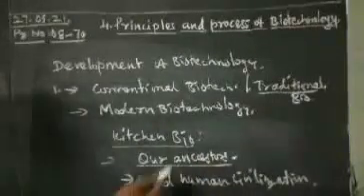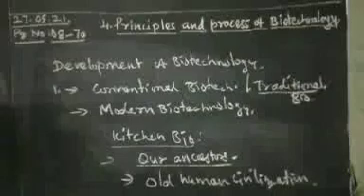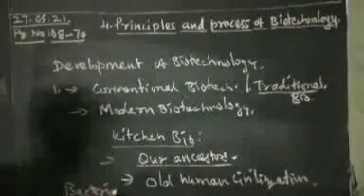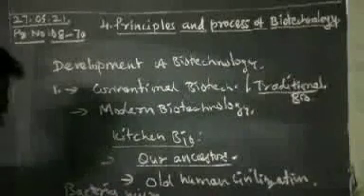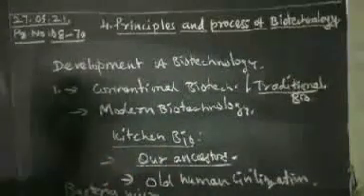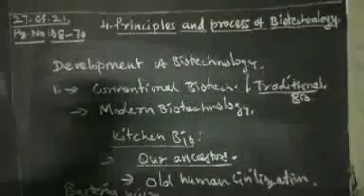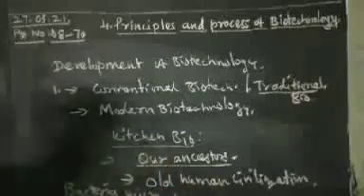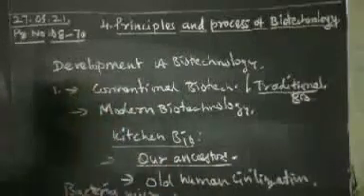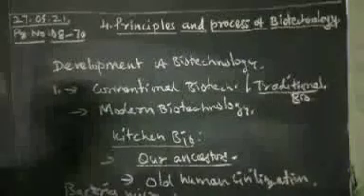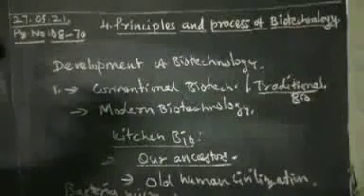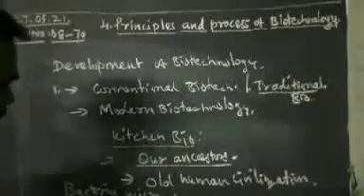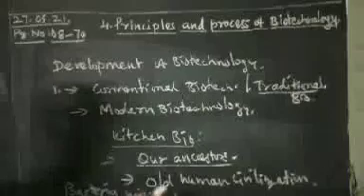With the help of bacteria, microorganisms, some food products and dairy products are produced in kitchen biotechnology. Curd, ghee and cheese are dairy products produced with the help of bacteria and microorganisms.